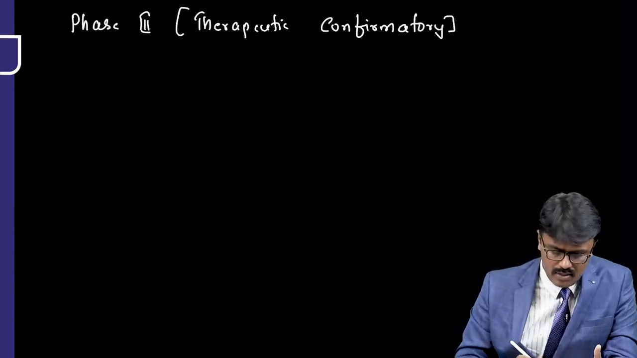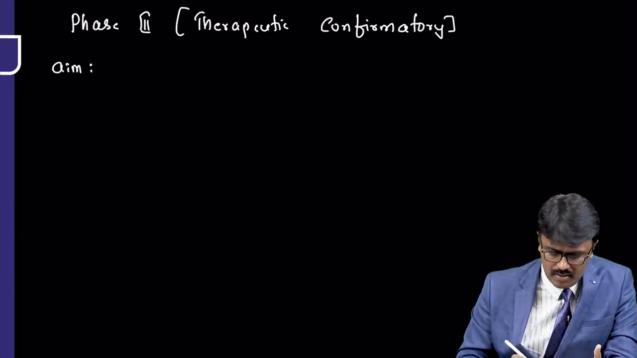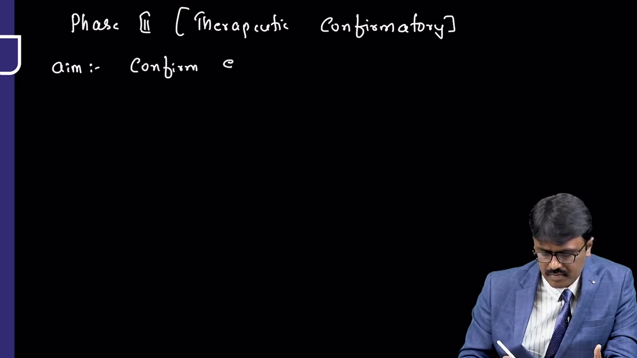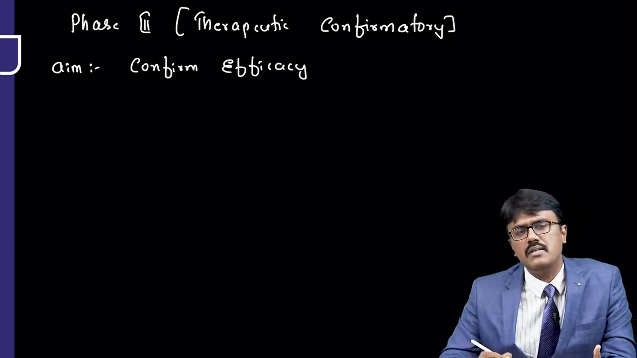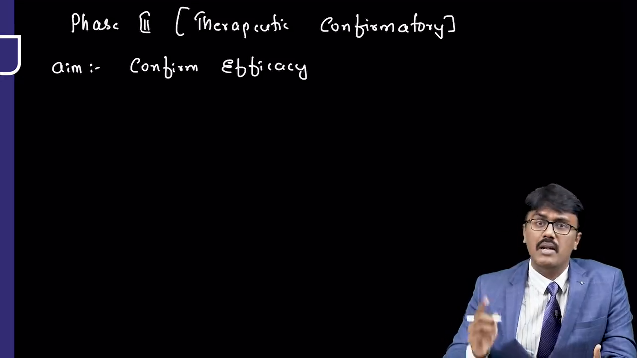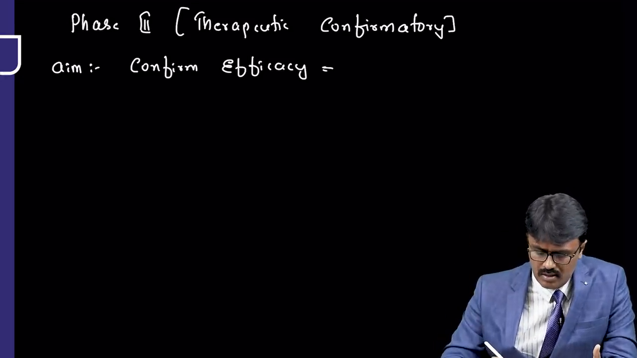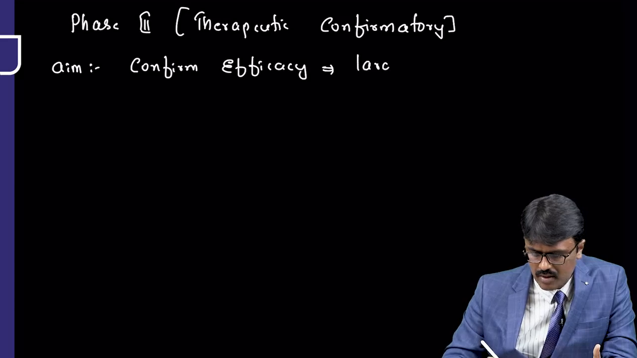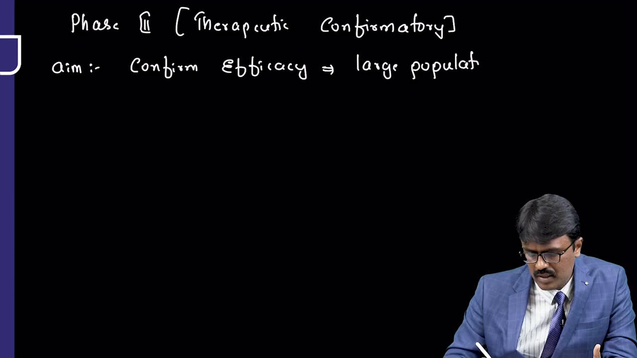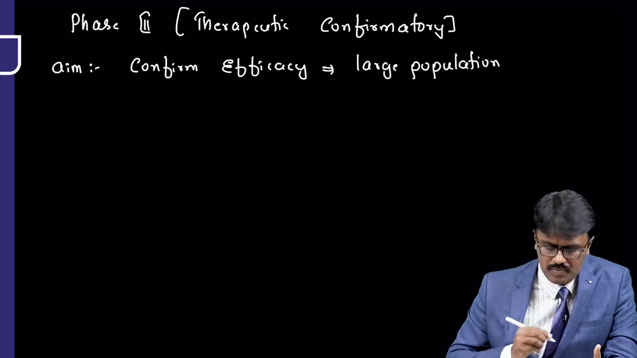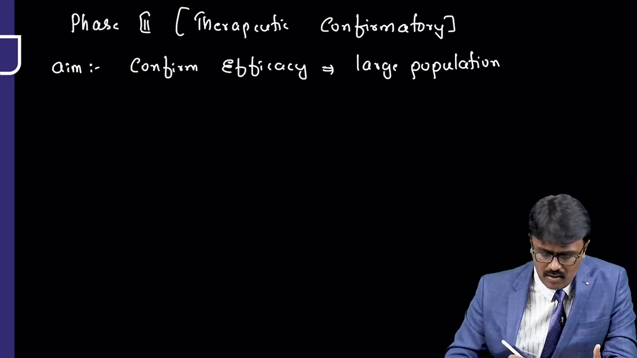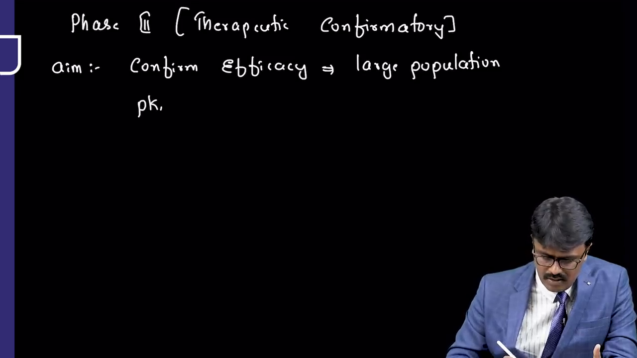So let us write what is the aim. The aim is to confirm efficacy. Yes, sir, you have already confirmed efficacy, then why are you doing it? I want to confirm in a large population. So it is done in a large population. So the aim is to confirm efficacy. Along with that, we always continue safety and pharmacokinetics in every phase of the trial.